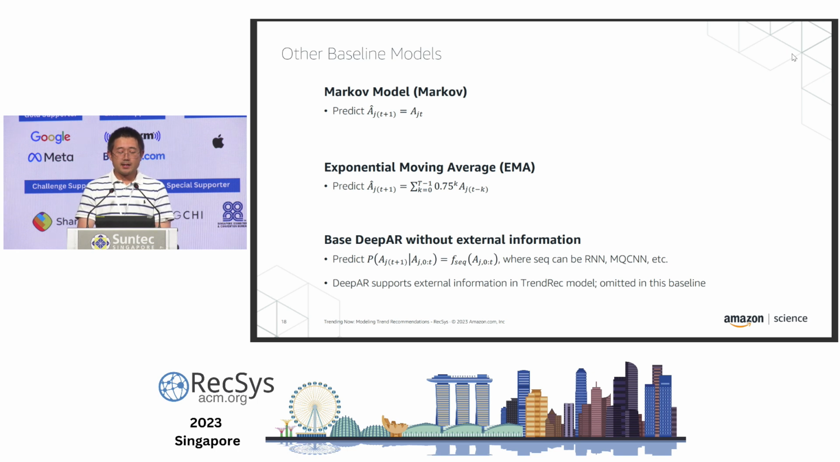Finally, we have a base DeepAR model without using the external information. Here we just train to predict the next acceleration based on the history of accelerations using a sequence model such as RNN, MQCNN, etc. Notice that DeepAR supports external information in our TrendRec model, but we omitted it in this baseline.